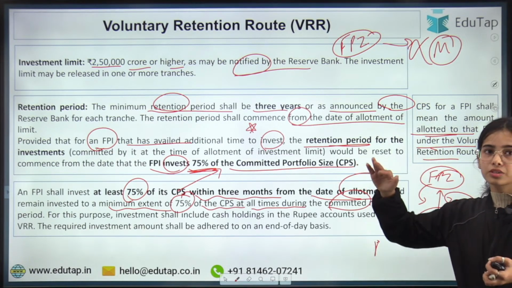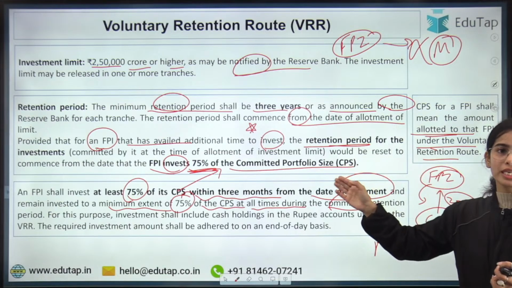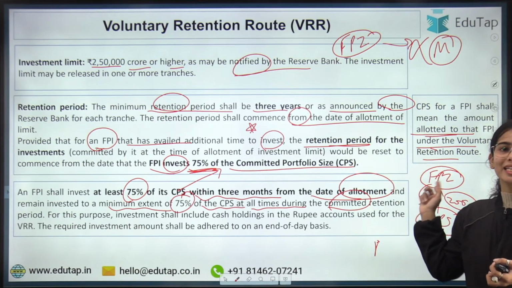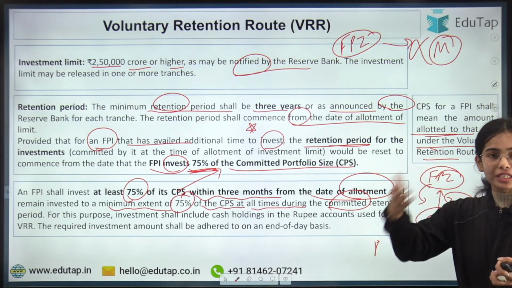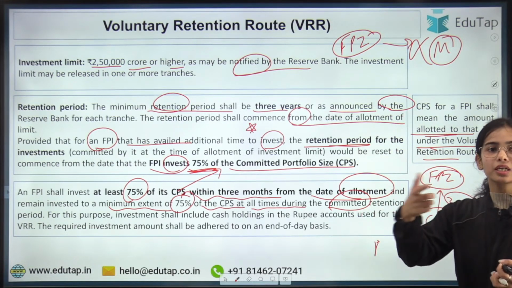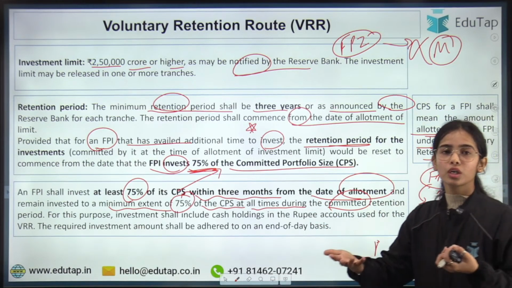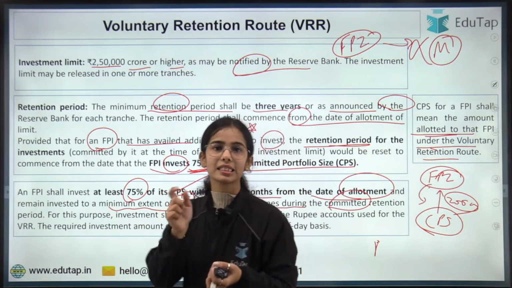So retention period 3 years, committed portfolio size. There is the allotment of the investment limit for all the FPIs, and when they invest at least 75% of their committed size, from then the retention period will start, and they will have to continue with their committed portfolio size at least 75%.